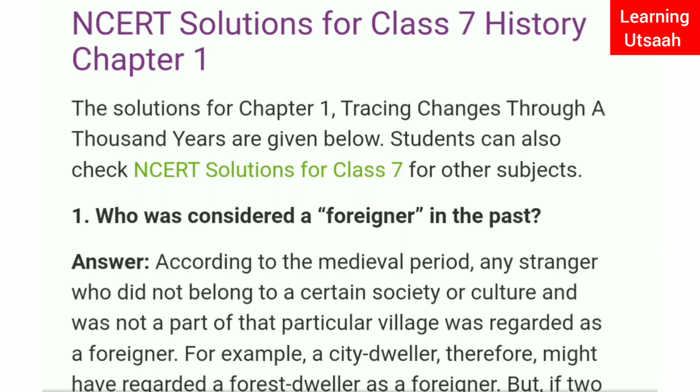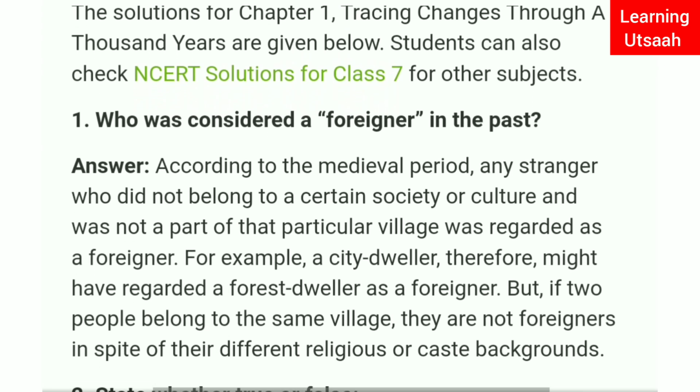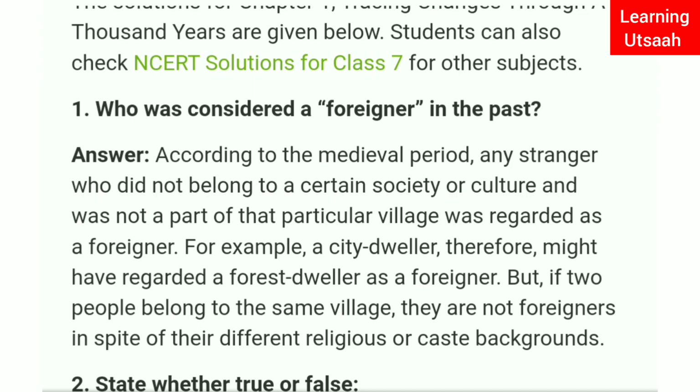So the first question is, who was considered a foreigner in the past? Answer: according to the medieval period, any stranger who did not belong to a certain society or culture and was not a part of that particular village was regarded as a foreigner. For example, a city dweller might have regarded a forest dweller as a foreigner, but if two people belong to the same village, they are not foreigners, in spite of their different religious or caste backgrounds.